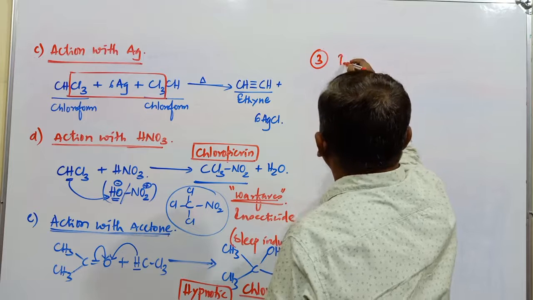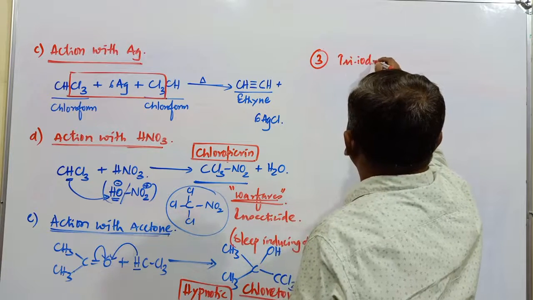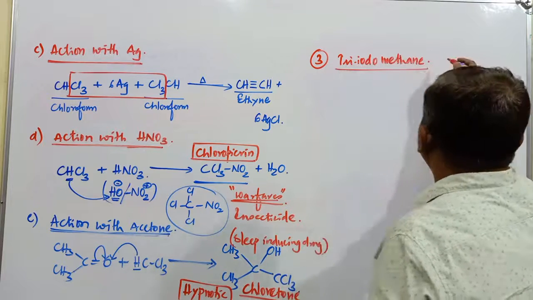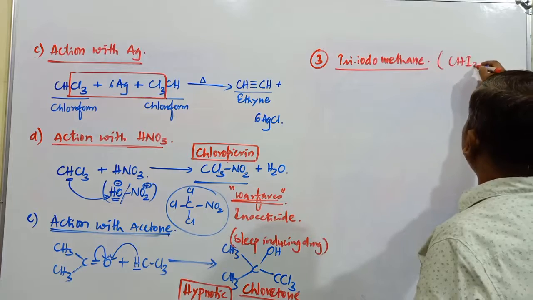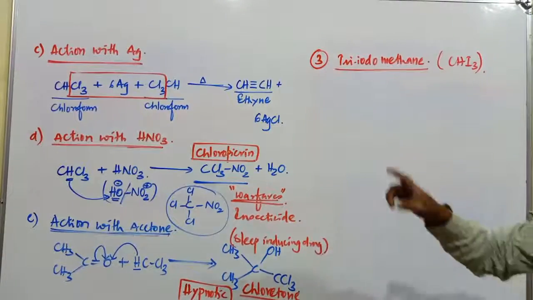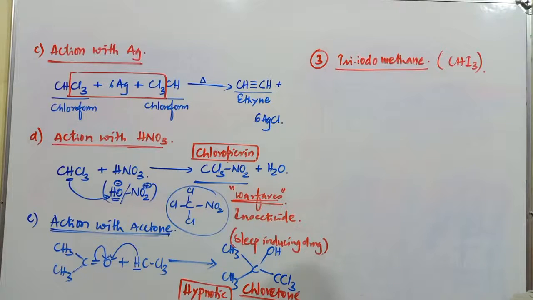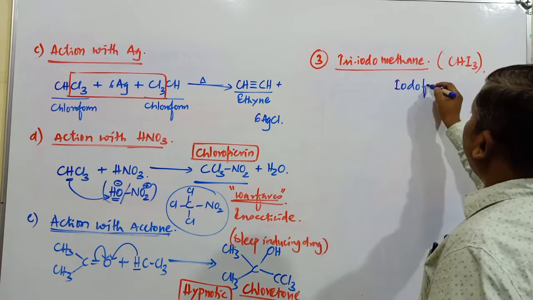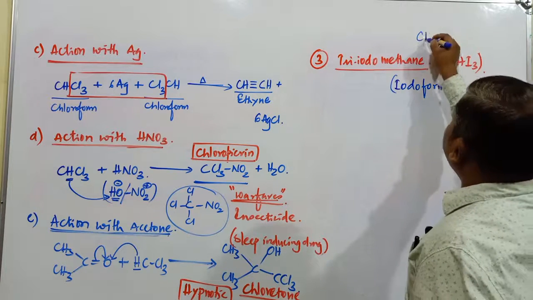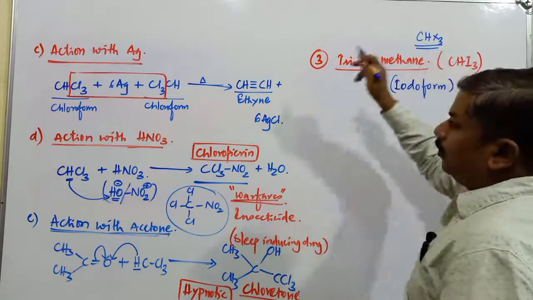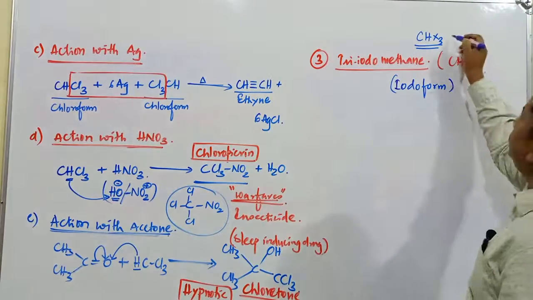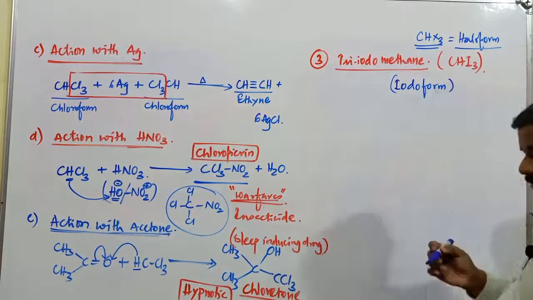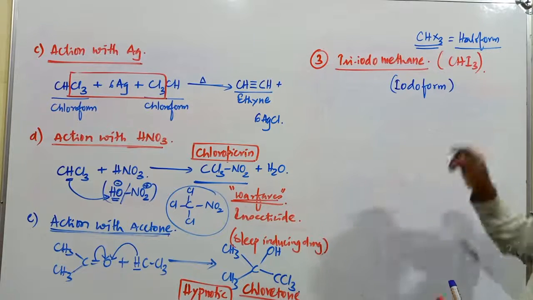The third compound is triiodomethane. Triiodomethane. Formula CHI3. Similar to chloroform CHCl3, it is CHI3. What is the common name of this compound? Commonly it is called iodoform. Iodoform. Chloroform is of the type CHX3, and this is also CHX3. These compounds are called haloform compounds. If it is chlorine, chloroform; bromine, bromoform; iodine, iodoform, like that.